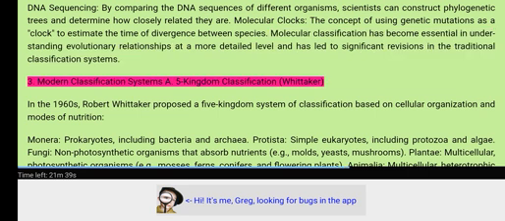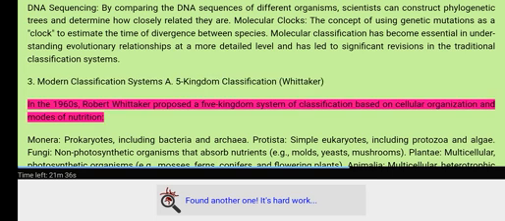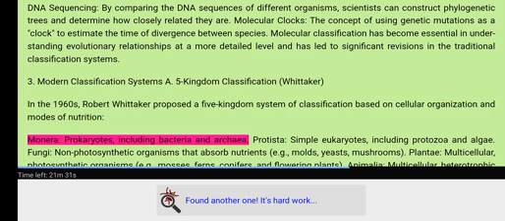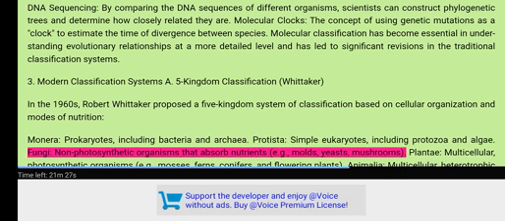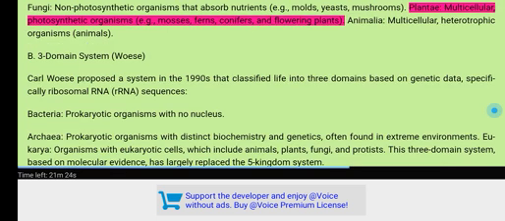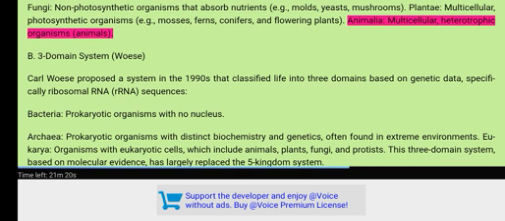3. Modern classification systems. A. 5-kingdom classification, Whittaker. In the 1960s, Robert Whittaker proposed a 5-kingdom system of classification based on cellular organization and modes of nutrition. Monera, prokaryotes, including bacteria and archaea. Protista, simple eukaryotes, including protozoa and algae. Fungi, non-photosynthetic organisms that absorb nutrients, e.g., molds, yeasts, mushrooms. Plantae, multicellular, photosynthetic organisms, e.g., mosses, ferns, conifers, and flowering plants. Animalia, multicellular, heterotrophic organisms, animals.